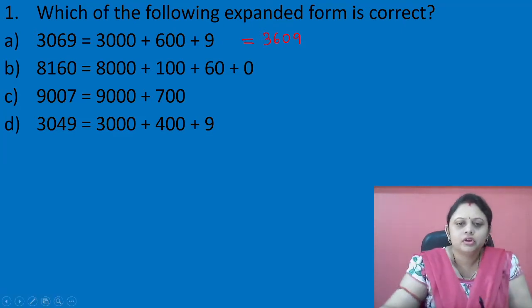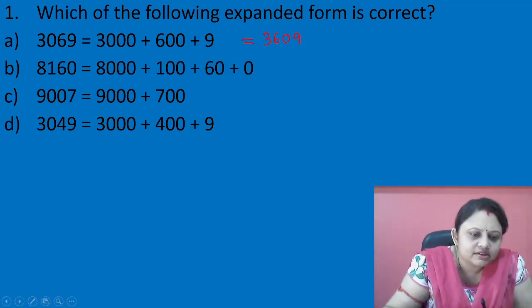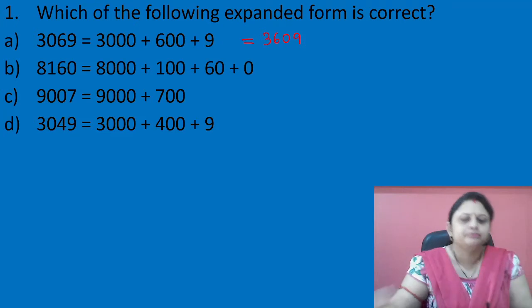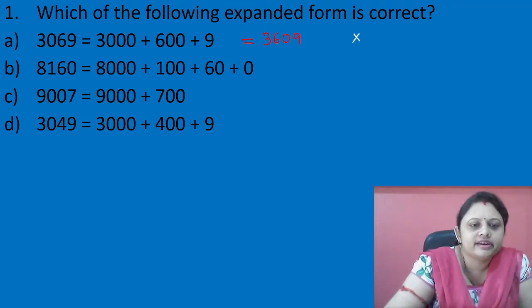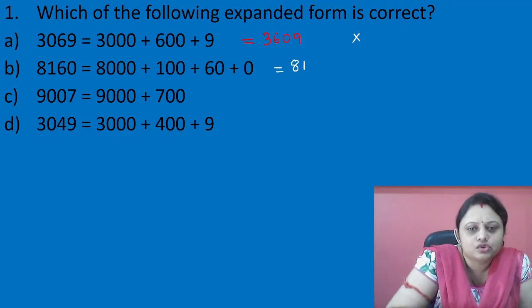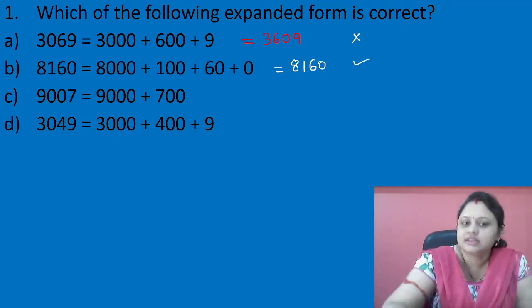Okay, एक मिनट बच्चों, पेन का कलर चेंज कर देते हैं थोड़ा. So this option is not correct. Next, 8000 plus 100 plus 60 plus 0, that is equal to 8160, and this is also present in our option, so this option is correct.